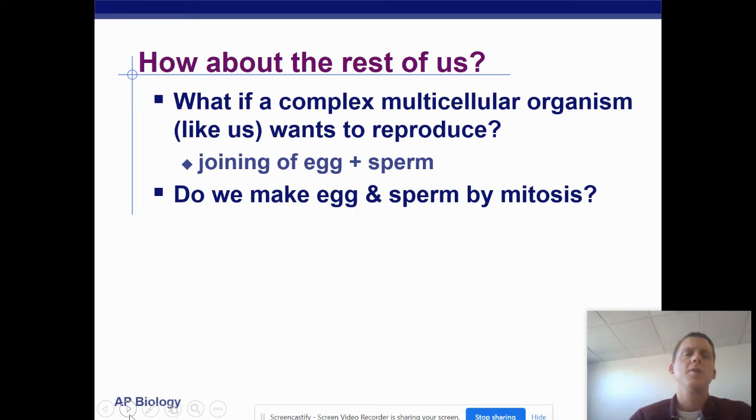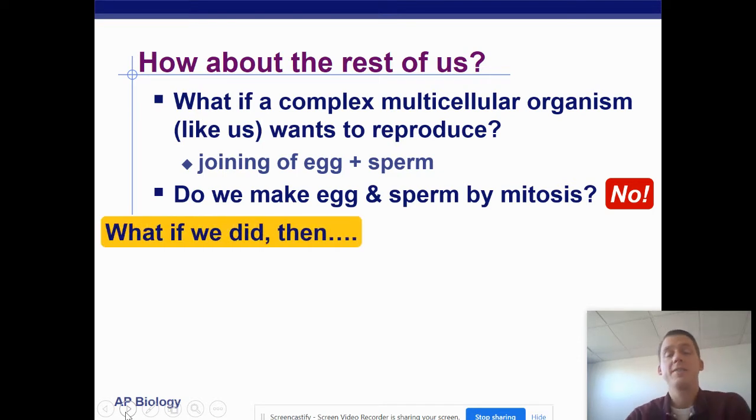Okay, so for sexual reproduction, what if a complex, multicellular organism, like an animal or a plant, like humans, wants to reproduce? Well, in order to do that, we need to join an egg cell and a sperm cell. So the question is, can we make egg cells and sperm cells by the process of mitosis? And the answer to that question is no.